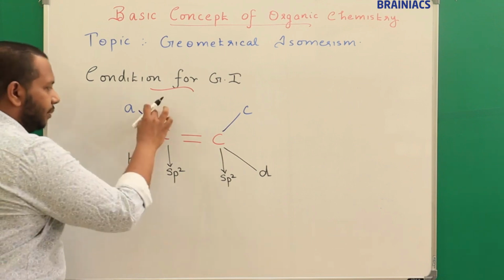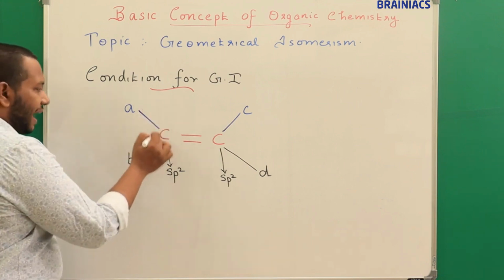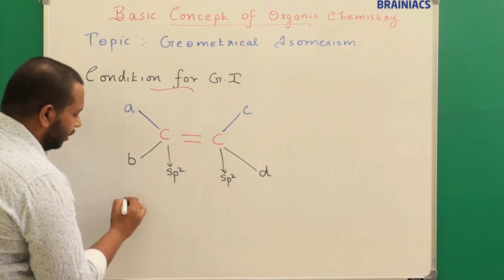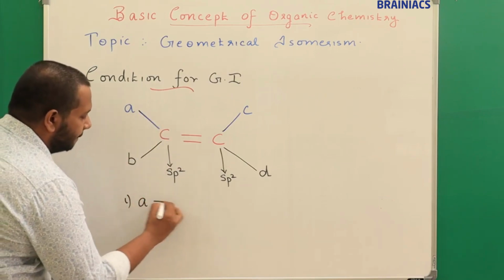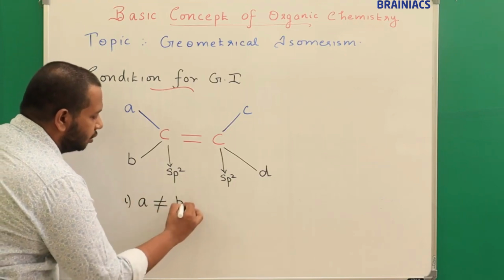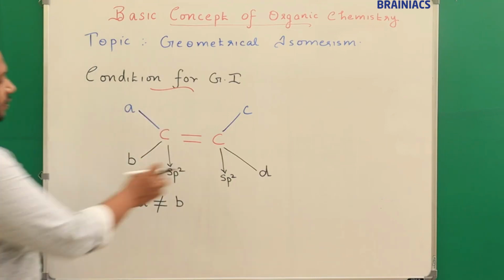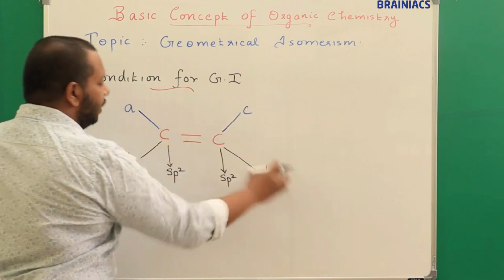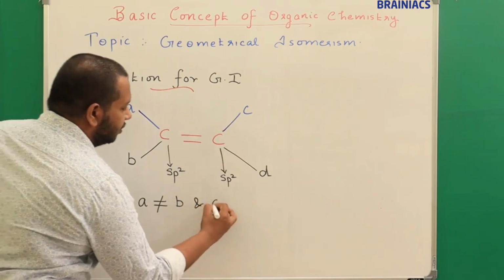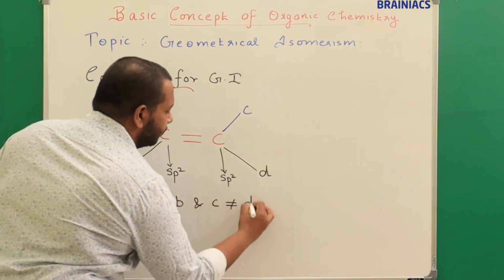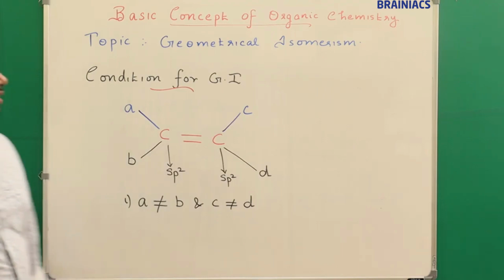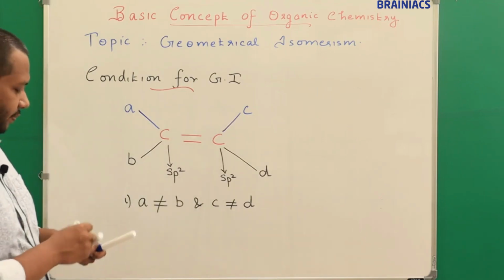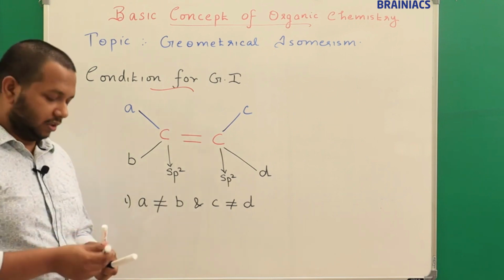That means the atoms attached to an sp2 hybridized carbon atom should be different. That is the first condition: A mandatorily should not be equal to B. So what is the next sp2 hybridized carbon atom? This one. So here also I can say C should not be equal to D. Okay, so this is the very important condition. Now can you tell me, if this is the condition, what all things are possible?